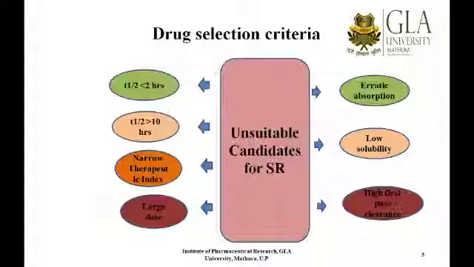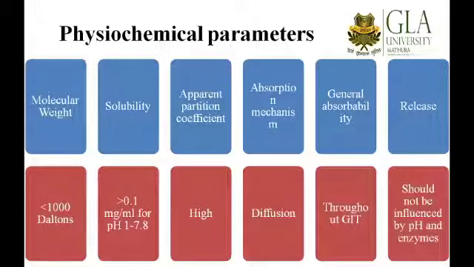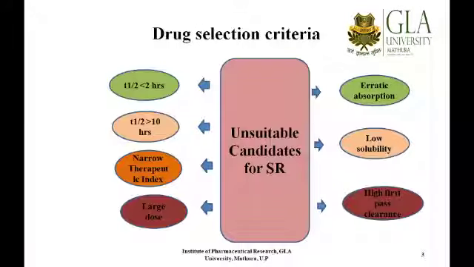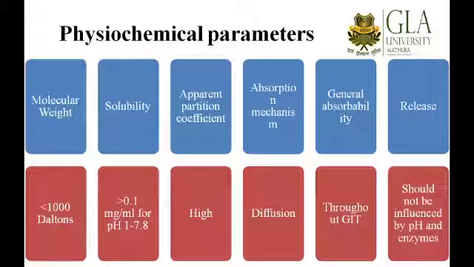So now let me discuss the various physiochemical parameters which you should keep in mind while selecting a suitable candidate. As I have already discussed the unsuitable parameters, similarly we should know what the suitable parameters are, basically from the physiochemical perspective.